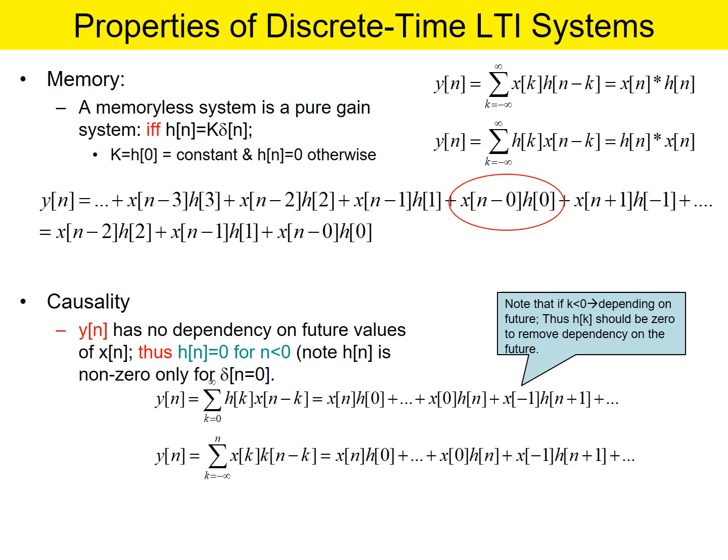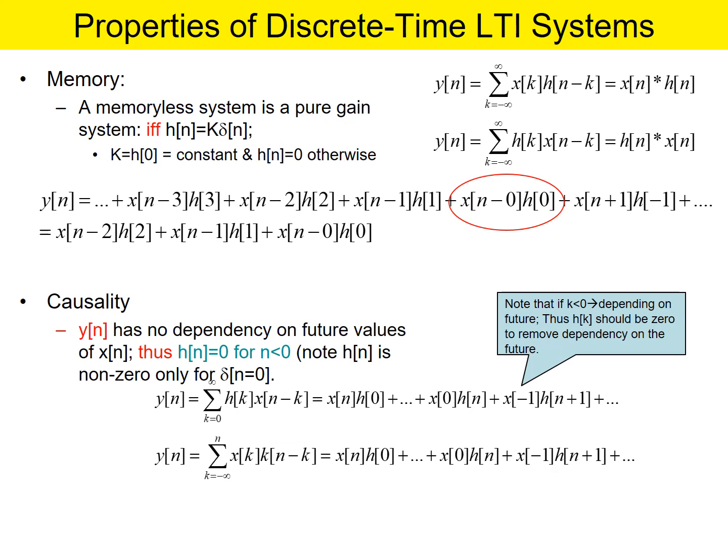Now the properties of discrete time system. Here, a memoryless system is a pure gain system, so h of n depends only on the present state. If it depends on a future state or past state, then definitely it will need memory, and therefore these are some of the examples where terms like h of n minus, h of n plus, x of n minus, x of n plus, y of n minus, y of n plus are appearing.